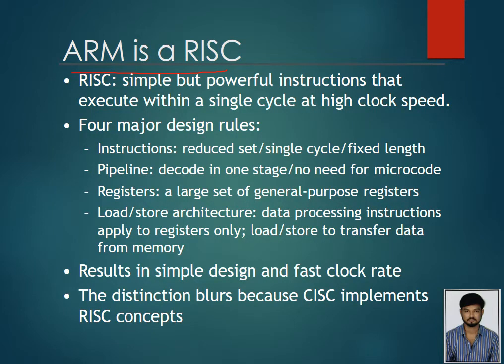ARM is RISC. RISC uses simple but powerful instructions that execute within a single cycle at high clock speed. There are four major design rules: reduced instructions, single cycle, fixed length. In the pipeline, decode is in one stage, with no need for microcode. Registers: a large set of general purpose registers. Load store architecture: data processing instructions apply to registers only, and load and store transfer data from memory. This results in a simple design and fast clock rate. The designation blurs because RISC implements these concepts.